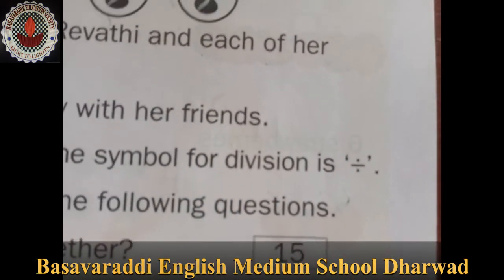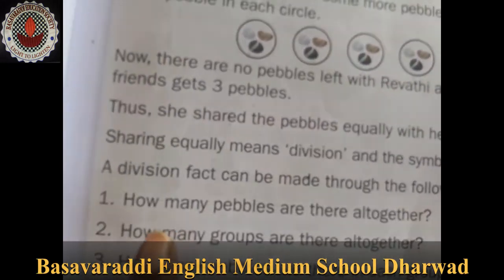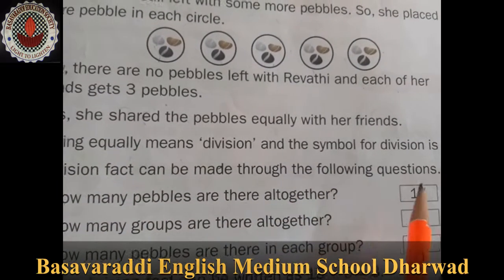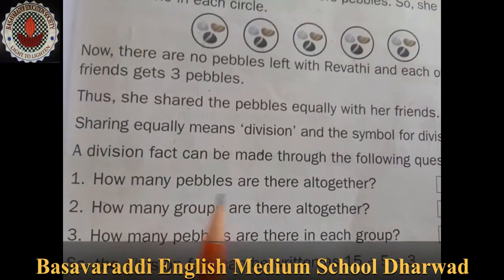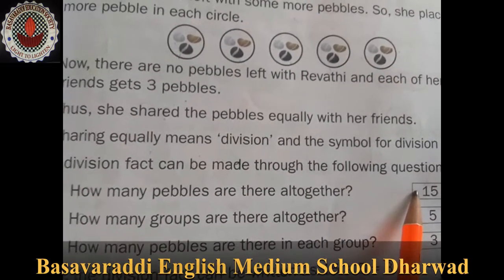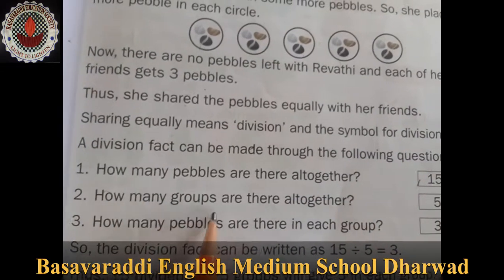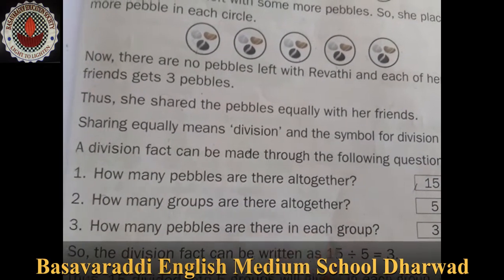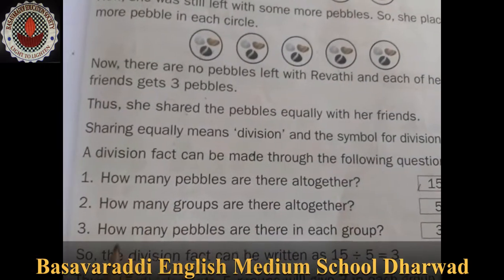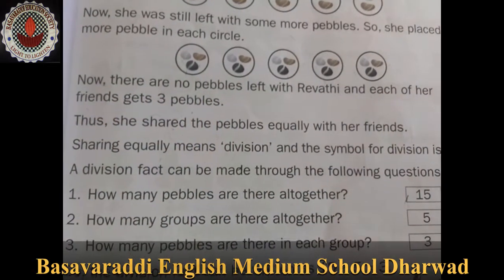Now a division fact can be made through the following questions. How many pebbles are there altogether? 15, the pebbles Mama collected. How many groups are there altogether? 5 groups: 1, 2, 3, 4, 5. Then how many pebbles are in each group? 3.